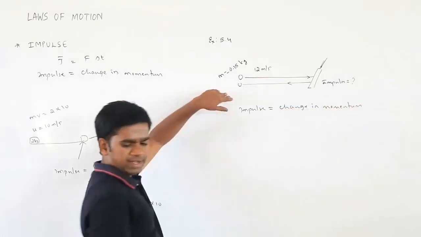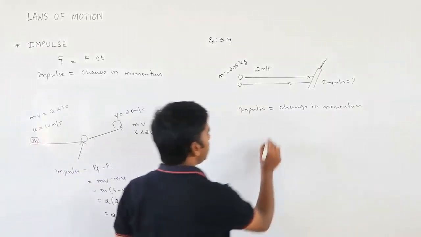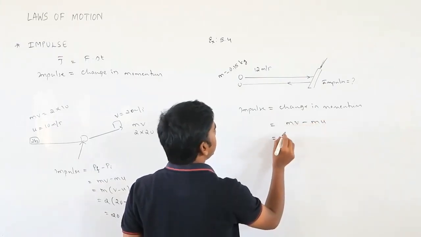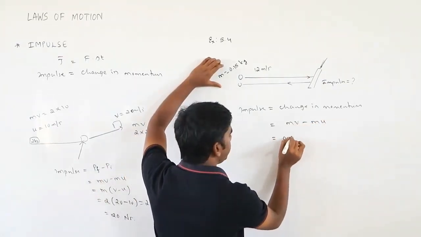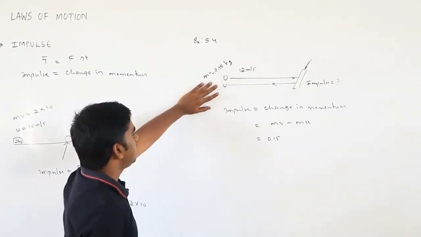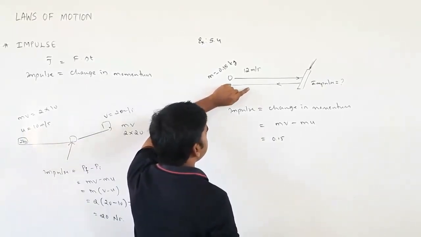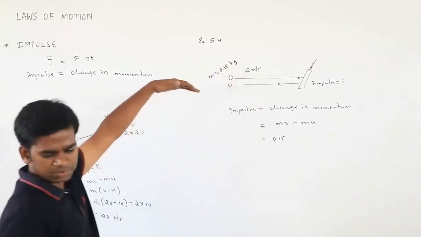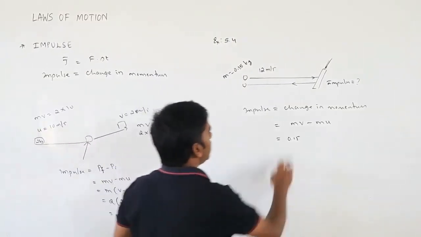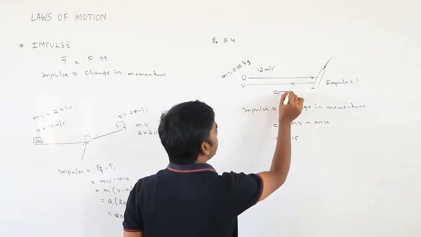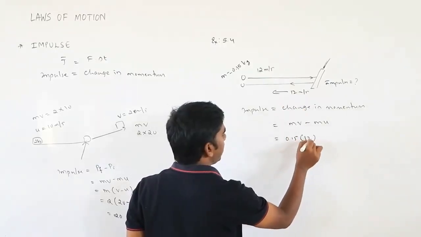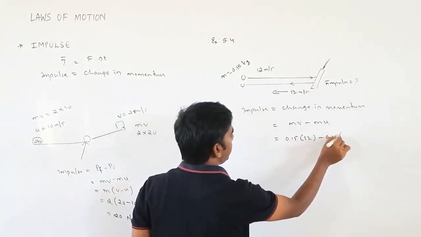To calculate the change in momentum, you can write it as mv minus mu, final velocity minus initial velocity. What is the mass? Mass is 0.15. For velocity, you have to take one direction as positive and the other as negative. Suppose you take this as positive, you have to take the other as negative, or if you take the other positive, you have to take this one as negative. Here the velocity is in this direction. I will take the velocity as 12 meter per second only, because the initial speed is not changed. So this is 12 minus, mass is 0.15. What is the u?